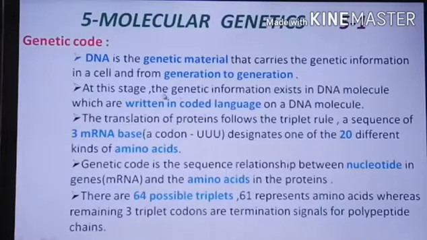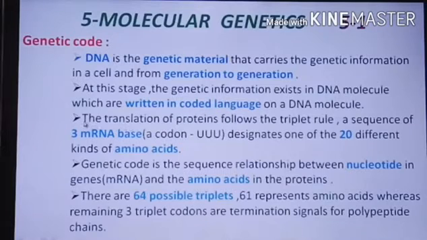At this stage, the genetic information exists in the DNA molecule, which is written in a coded language. All genetic information is there only in the DNA molecule, in coded form. So what is the meaning of coded form?